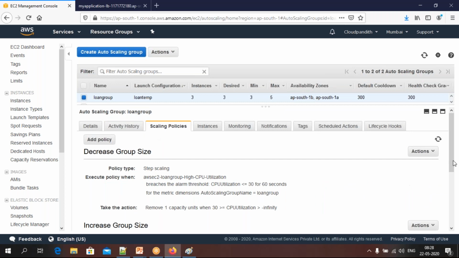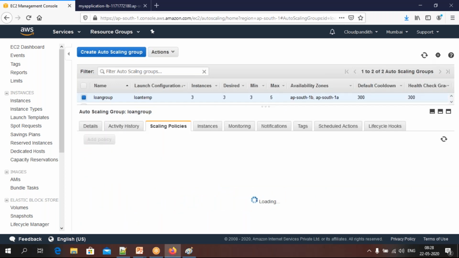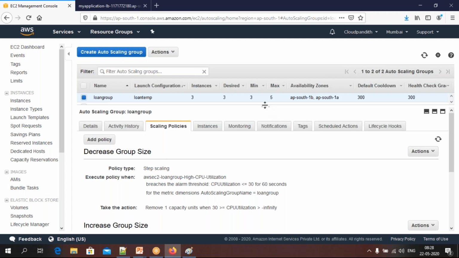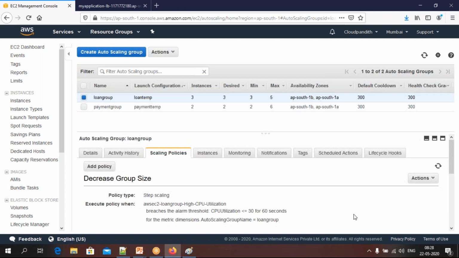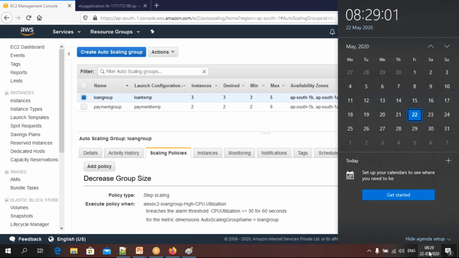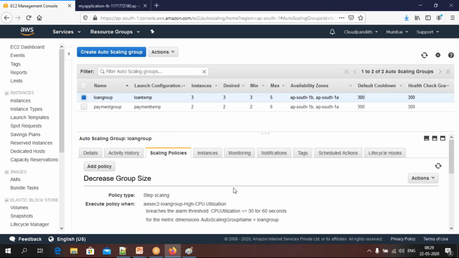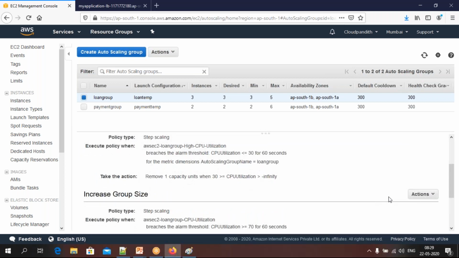Wait for some more time so that everything will be available. I think it is not changed yet. We need to wait for 5 minutes. Now the time is 8:28, so we will wait for 5 minutes. Meanwhile, I will keep checking when it will be available.